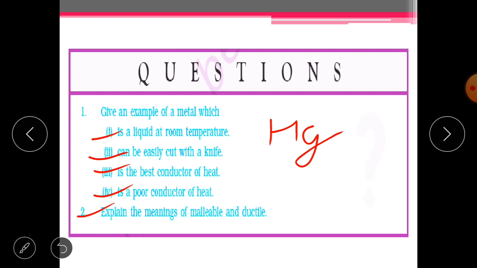We have discussed that. It must be easy for all of you. Malleable means the property because of which a metal can be beaten into sheets. Ductile means the property because of which metals can be drawn into wire. So that's all for today students. Keep learning and ask your queries.